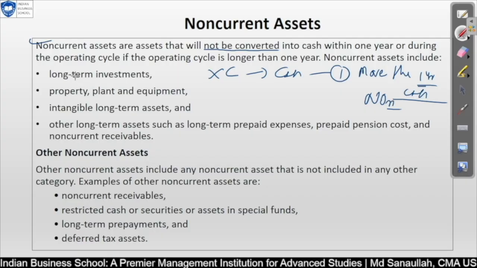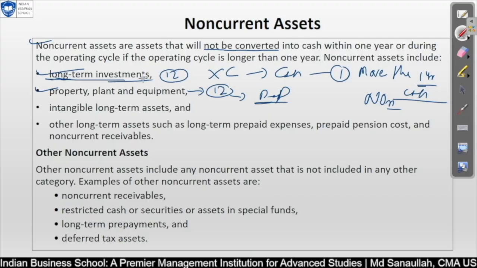So what things will be part of the non-current? Long-term investment. As the name suggests, it is more than 12 months. That is why it is considered long-term investment. Property, plant, equipment. If you buy any land, building or any equipment, that will be more than 12 months. Normally land and buildings have an unlimited period of time, and for that you have to pass the depreciation. If it is a fixed asset, it is depreciated. If it is an investment, that is not your fixed asset. This is just a non-current asset.